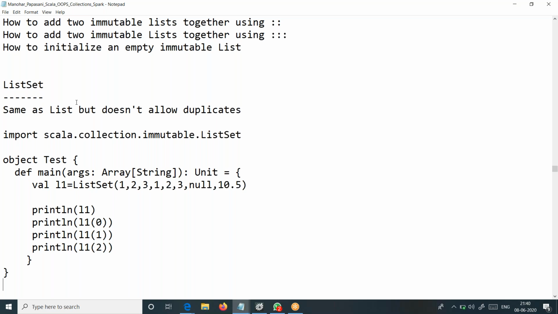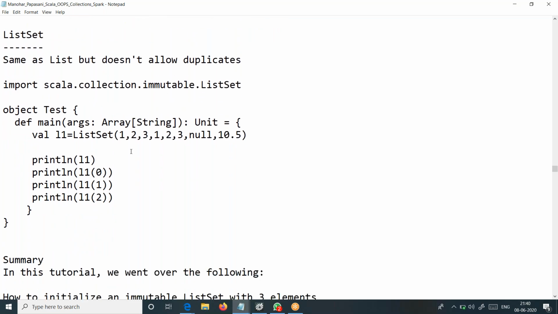Other than that, the rest of the stuff is the same as list, how we have tested. You can see it is heterogeneous, it is dynamic, and insertion order is preserved, but the only thing is it doesn't allow duplicates. That is the difference between list and list set. Otherwise, the methods, everything which we apply here, are the same.